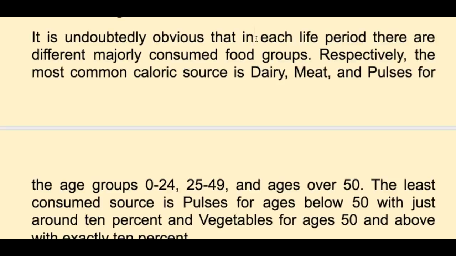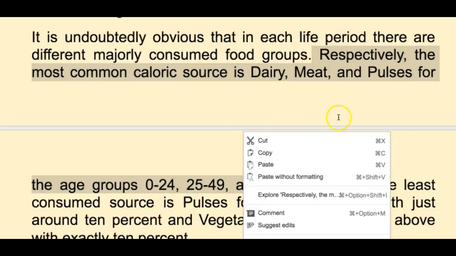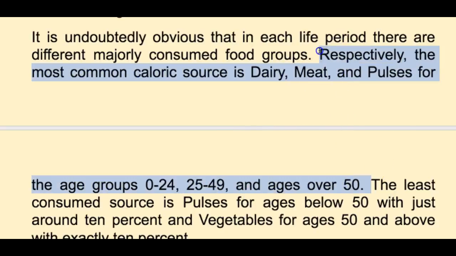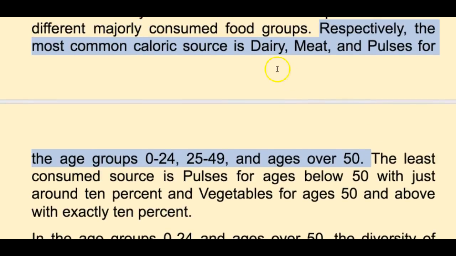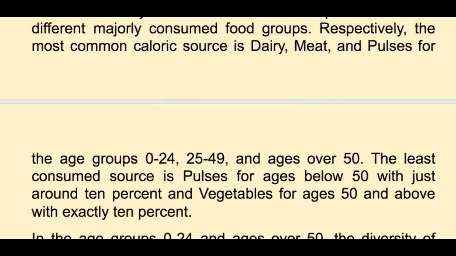Each life period has a different majority calorie source, yeah? Respectively, the most common, no, look at the course and see how to use the word respectively, okay, because it's on there in the IELTS Task 1 course. The most common caloric source is dairy, meat and pulses for the age group 0. Okay, so this is your summary. This would go in your overall sentence, and we don't need capitalization here, okay?